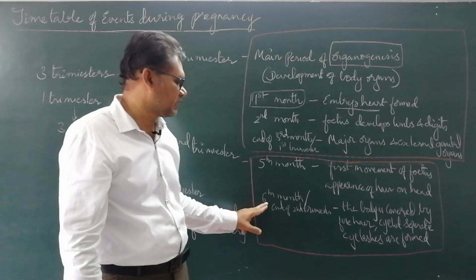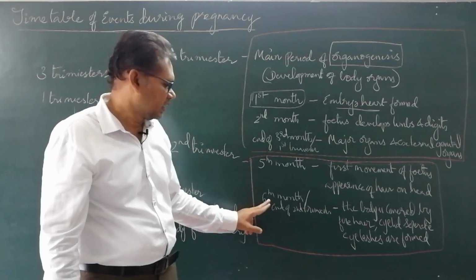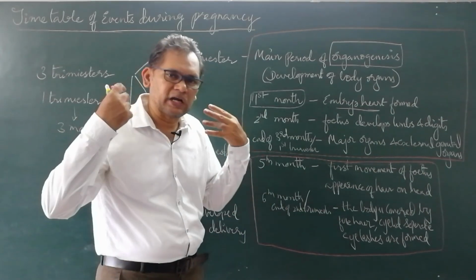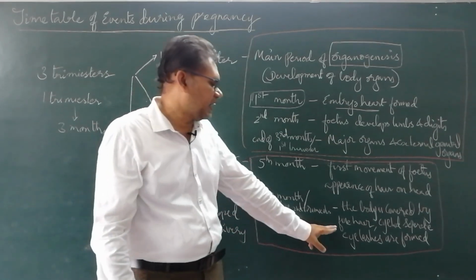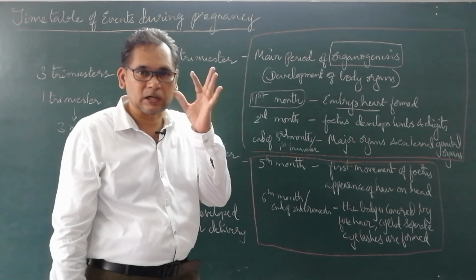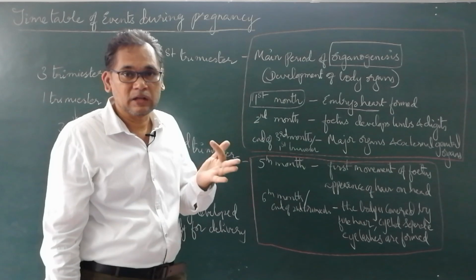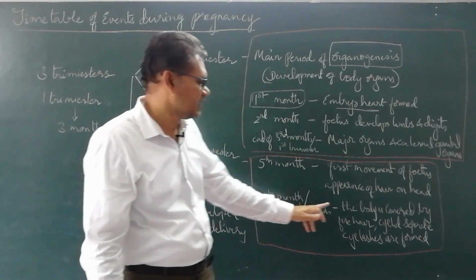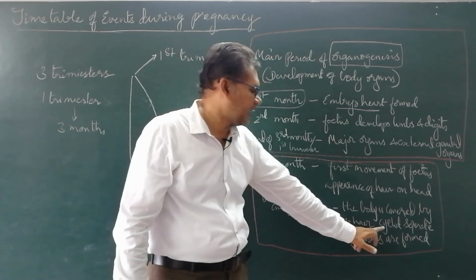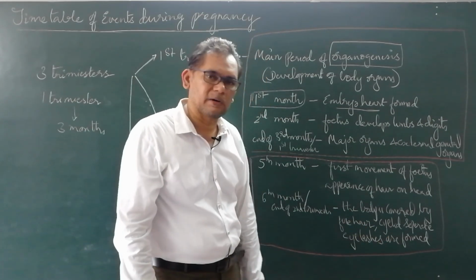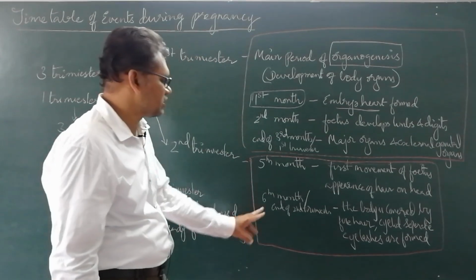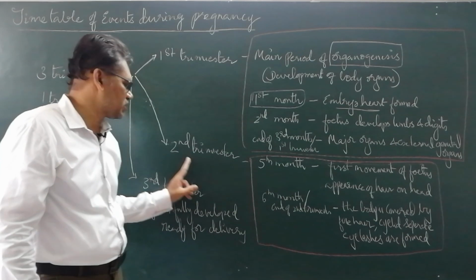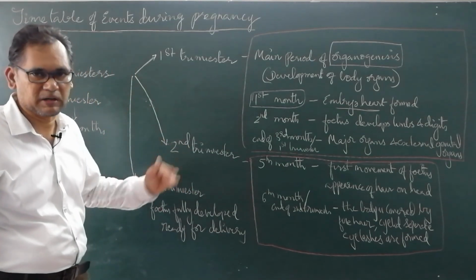Then at the 6th month, the end of the second trimester, the entire body is covered with fine hair, the eyelids separate out, and the eyelashes and eyebrows both appear. This is at the end of the second trimester, that is, the 6th month.